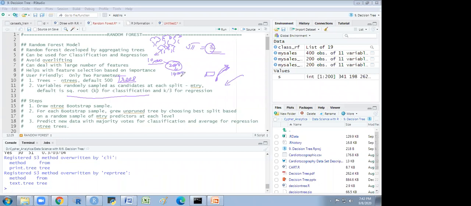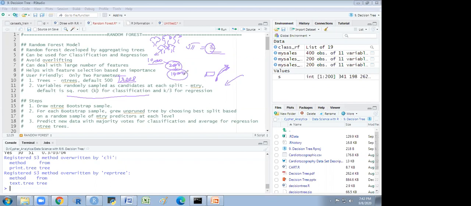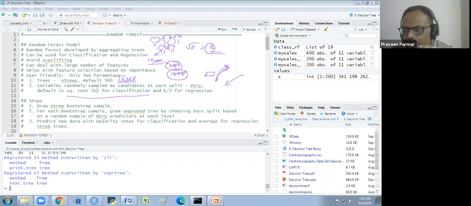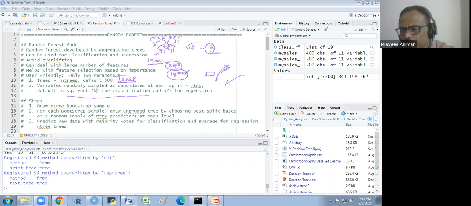So our tree will grow to the maximum because we have taken 10,000. There will be no bonsai tree; all trees will grow fully because we are taking 10,000 observations. Similarly, it will take 2,000 again randomly for the next tree and convert them into 10,000. In this way, it will create 500.